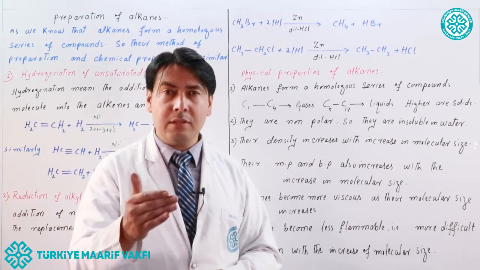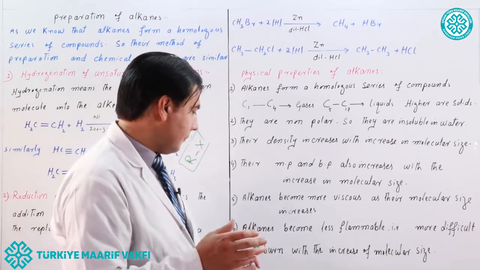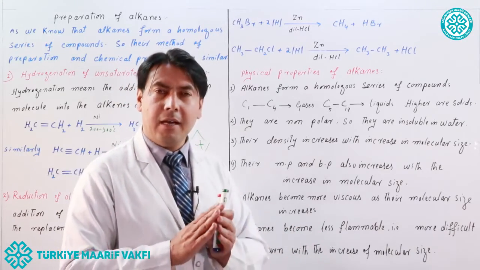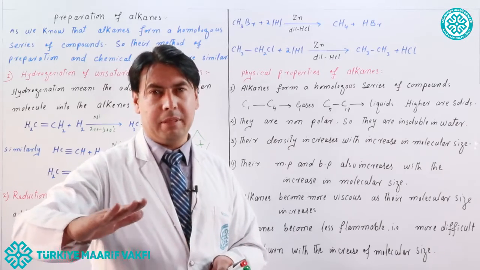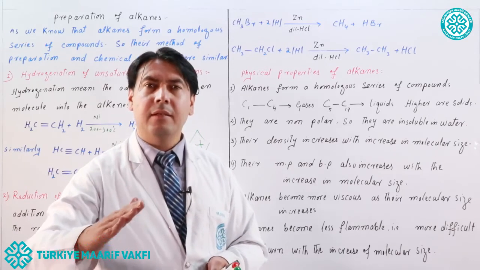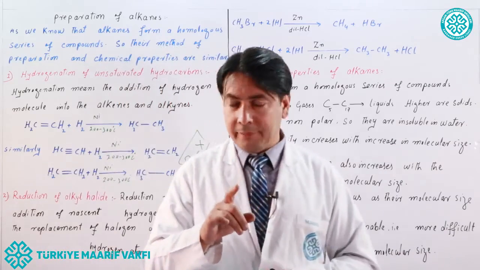The reason is that those organic compounds which have small molecular size are more inflammable. And with the increase in molecular size, they will be less inflammable. Okay.